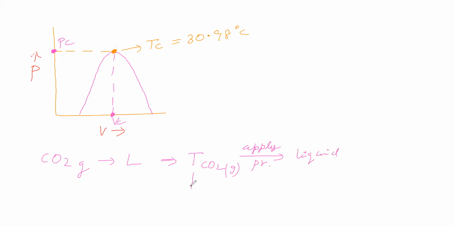Now let us compare this temperature with the critical temperature. What is the relation between the temperature of carbon dioxide gas and the critical temperature such that applying pressure converts carbon dioxide gas into liquid? We are taking carbon dioxide at a certain temperature and applying pressure, and the gas is converting into liquid.